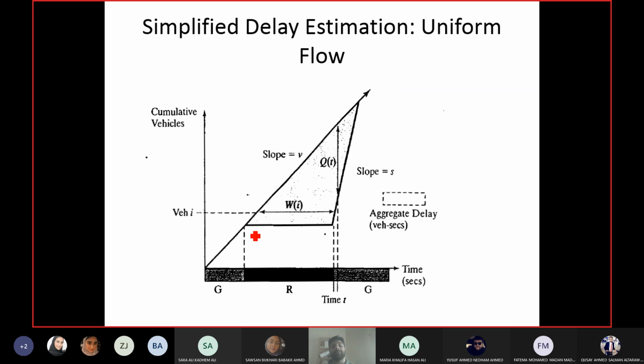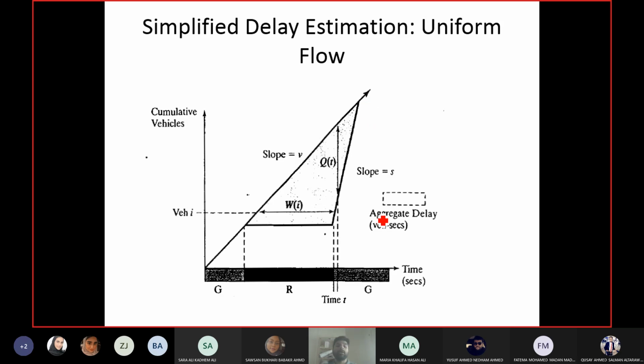The departure line cannot be straight because vehicles cannot keep on leaving the intersection, because they have the red phase as well. During the red phase, vehicles obviously will not depart, so you can see the departure line is a horizontal line. Then when the signal becomes green again, they start to move, and after some time, they become equal again.